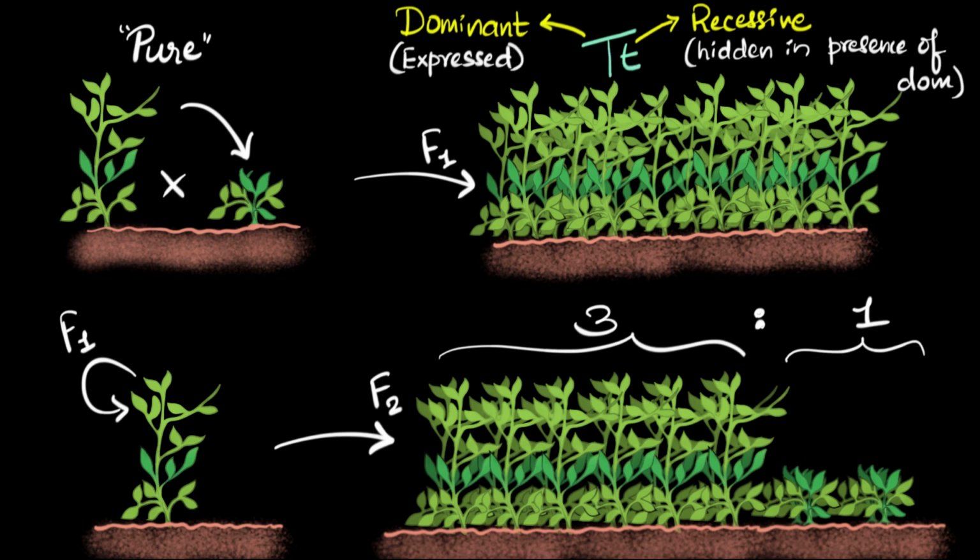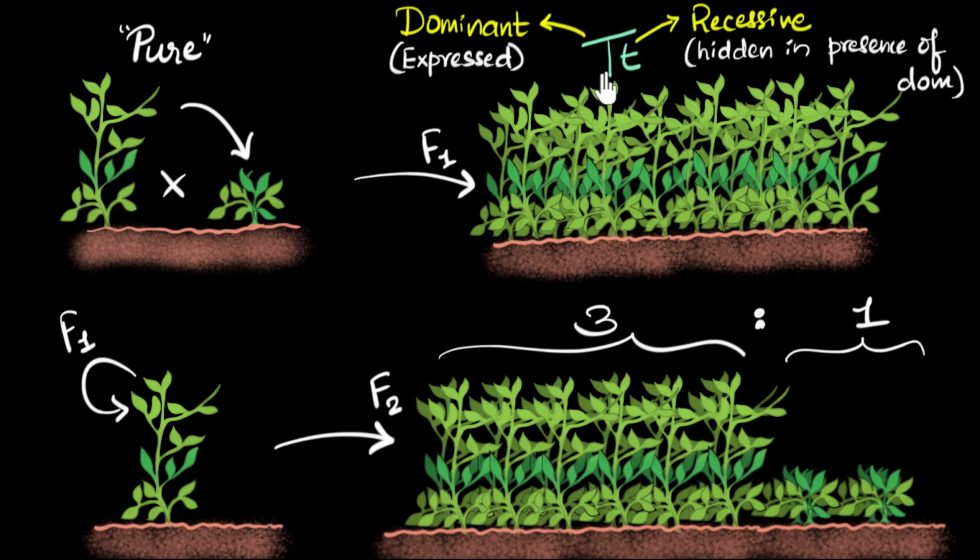Now, of course, at this point, you might have some questions as to why the tall trait is dominant. Why not the short trait? Why isn't that dominant? Well, look, Mendel is just trying to guess what might be happening. So at this point, we don't know why one of the traits is dominant. What makes it dominant? Of course, later on, we'll study more about genes and how these traits get passed and about DNA. That's where we'll get some clues about why certain traits become dominant and others become recessive or hidden. But as of now, let's not worry about why one of them is dominant. Okay, let's just accept this. All right. And if you're wondering why I wrote a small t and not s for short, this is the notation that we use today.